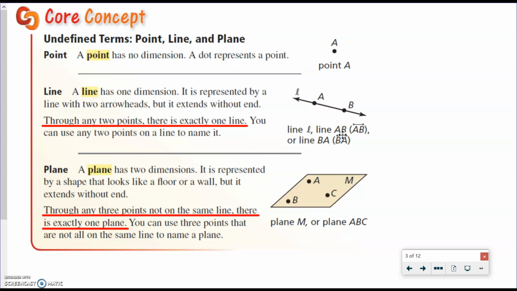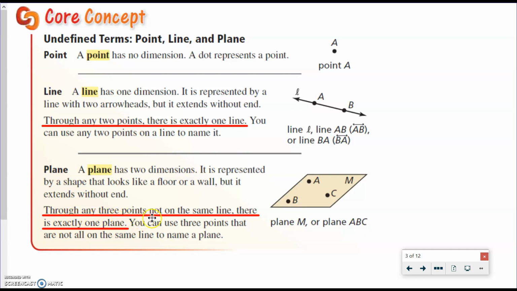A plane has 2 dimensions. It's represented by a shape that looks like a floor or wall, but it extends without end. So this is a plane over here. There's a lot of different ways we can name this plane, but when you're visualizing a plane, think of a piece of paper, okay? So we could draw lines all over that piece of paper and we can put points on it, but it's still flat, okay? It only has 2 dimensions. It's 2-dimensional. Nothing can come out of that.